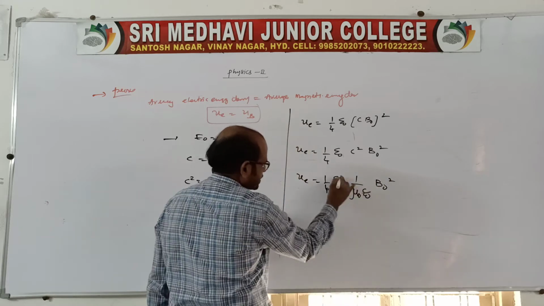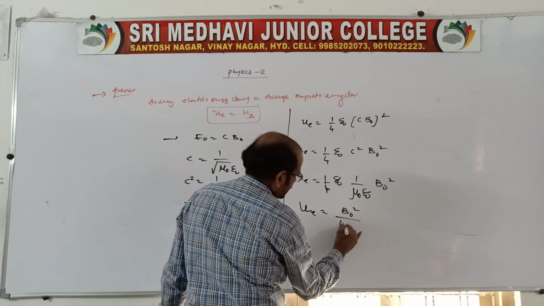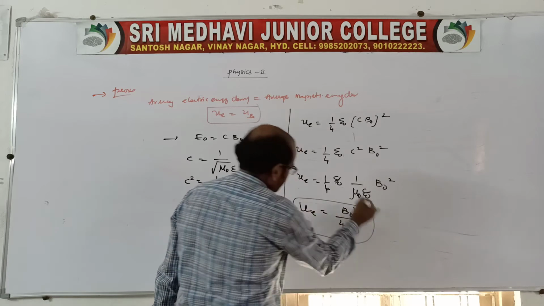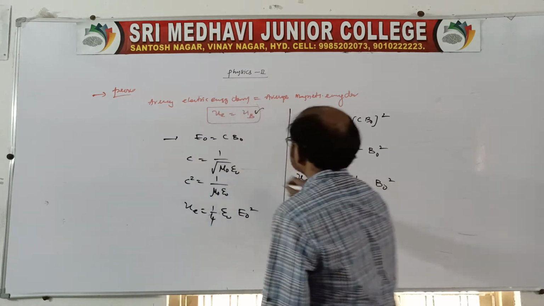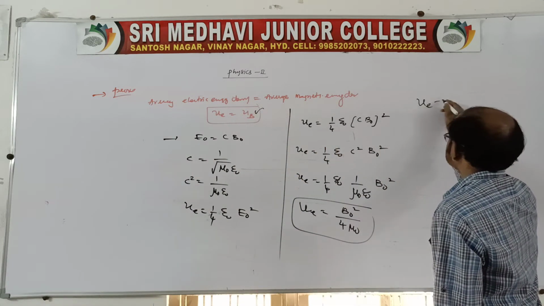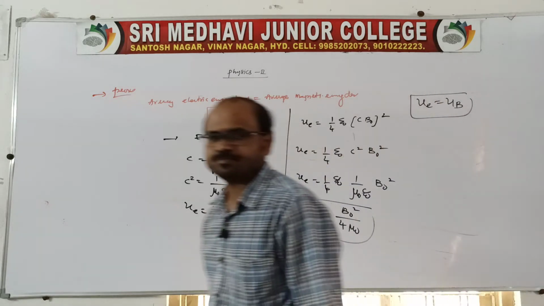So you cancel this: UE is equal to B naught square by 4 mu naught. Of course, B naught square by 4 mu naught is nothing but UB, we know. Therefore the energy can be distributed, or propagated, equally in both electric and magnetic fields.